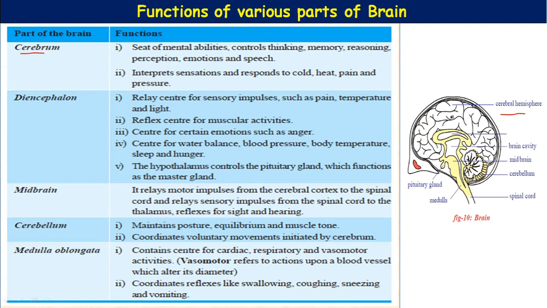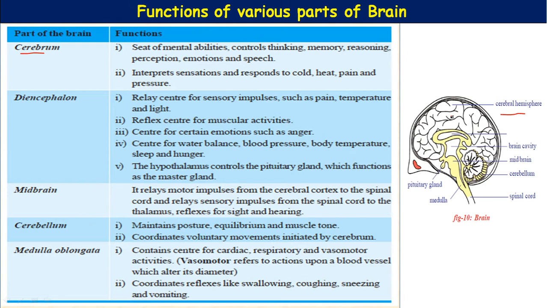They are sight or vision, reading, hearing or auditory center, smell or olfactory center, taste or gustatory center, pain and pressure. These are all the centers present on the cerebrum. So that's why it is called the seat of intelligence and thinking.